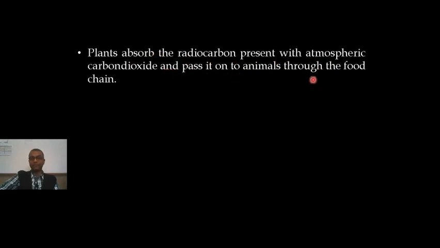and pass it on to animals through the food chain. So the radiocarbon, or carbon-14, finds its way into the biological food cycle. It's because of the plants using the carbon dioxide from the atmosphere to produce their food via photosynthesis. Then animals get the food from the plants. So the carbon-14 finds its way into living organisms.